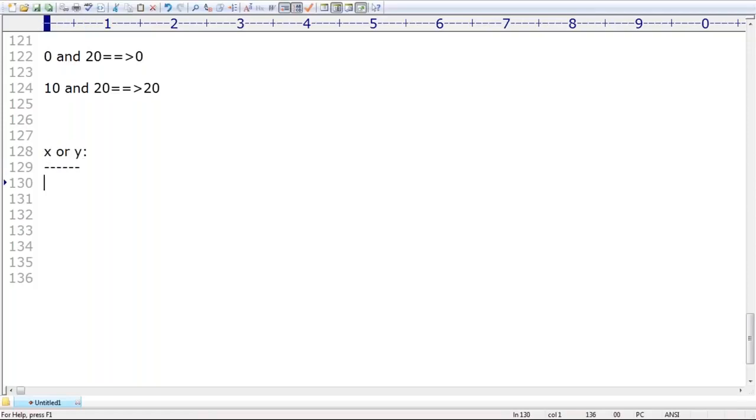If the first one is true in the OR operator, then the result is always true. So if X evaluates to true, then return X. Otherwise return Y, sir.